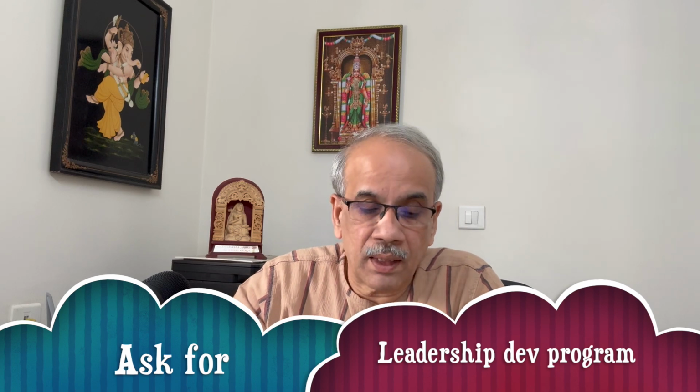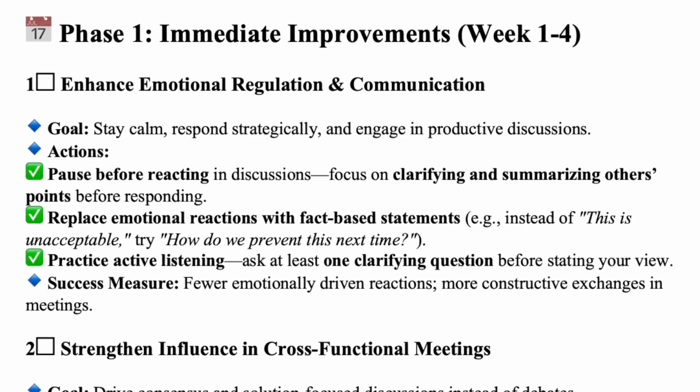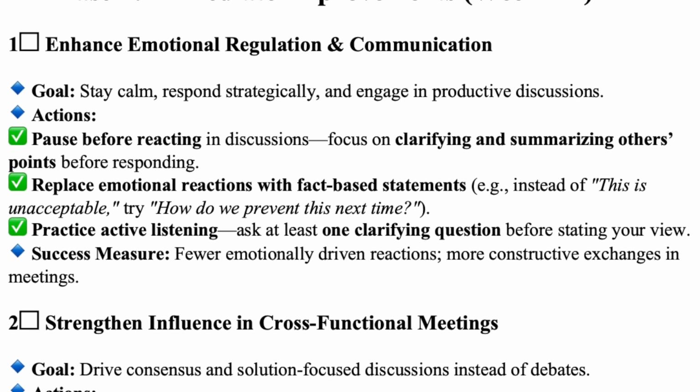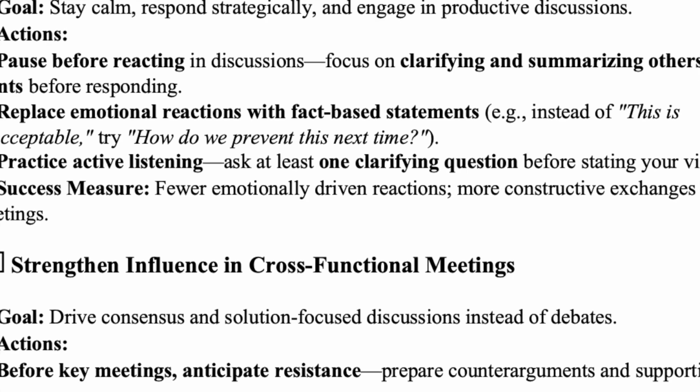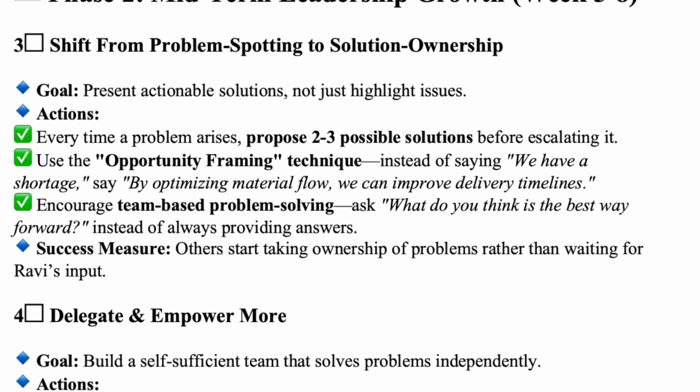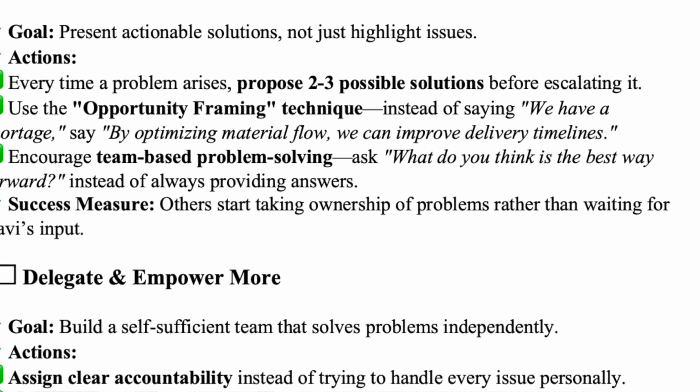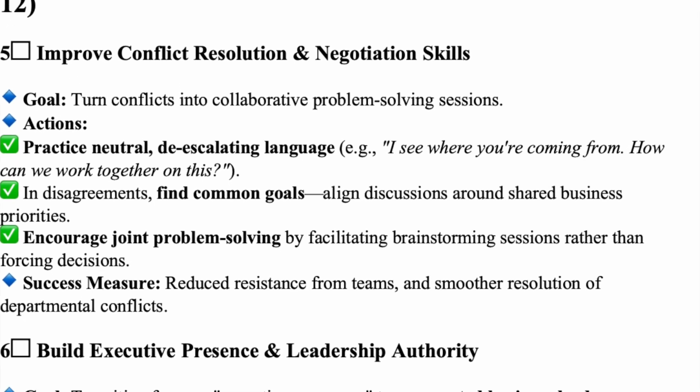Now when I asked, ChatGPT gave a beautiful plan. It gave me a three-phased development plan. In the first phase, it says immediate improvements in week 1 to 4, and then second phase, midterm leadership growth, and then the third phase, long-term leadership refinement, as it calls it.